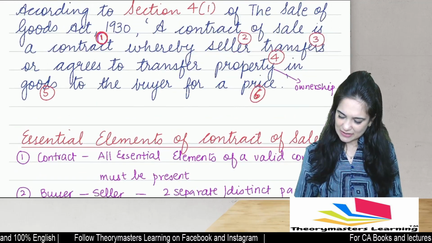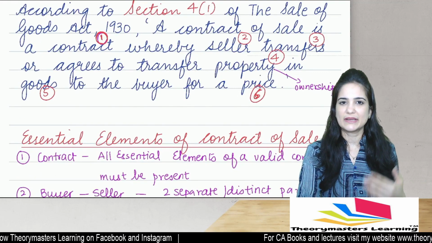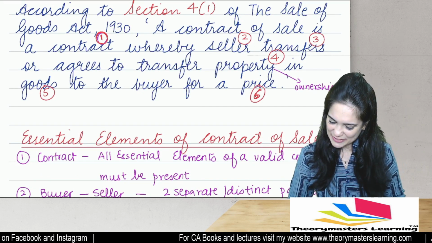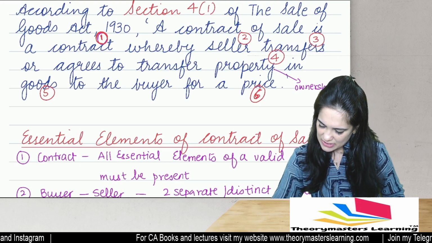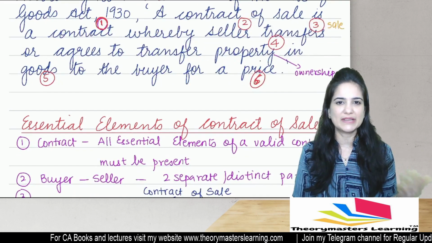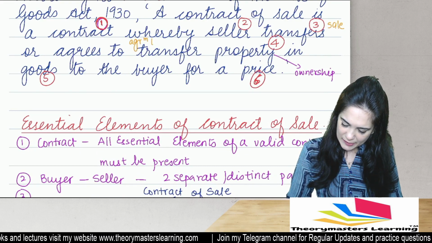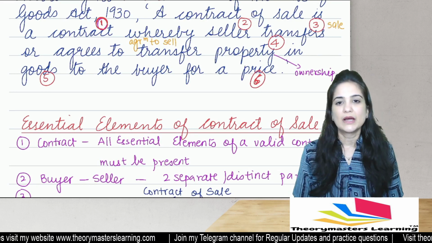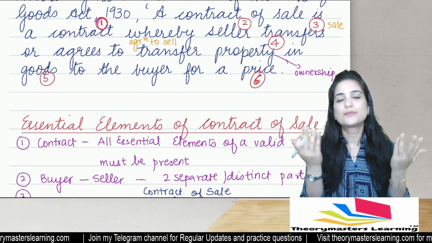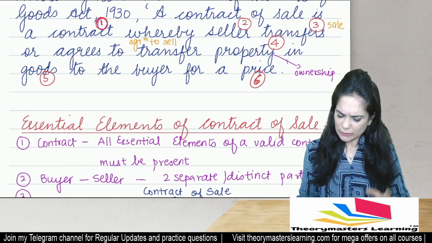In case of a contract of sale, it is a contract whereby the seller transfers immediately in case of sale, or he agrees to transfer the property, that is ownership. Agrees to transfer, this is nothing but agreement to sell. So he either transfers or agrees to transfer what? Property, ownership in goods. Now, what are goods?